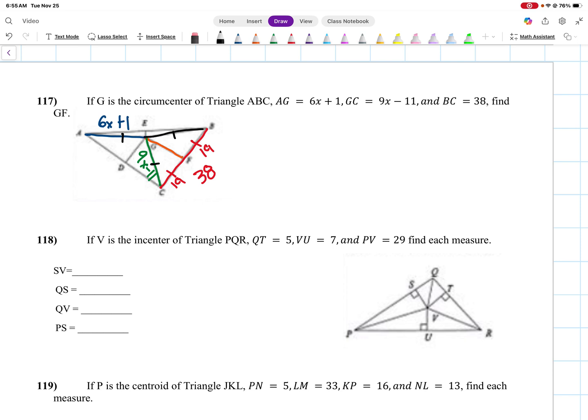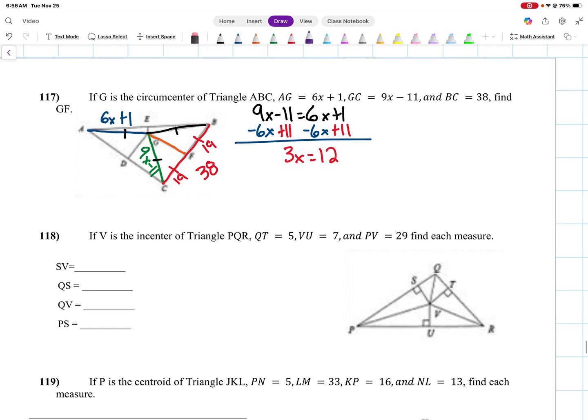So I'm going to set 9x minus 11 equal to 6x plus 1. Then I solve for x. I subtract 6x and add 11, so we're left with 3x equals 12. Then we divide by 3 to get x equals 4.